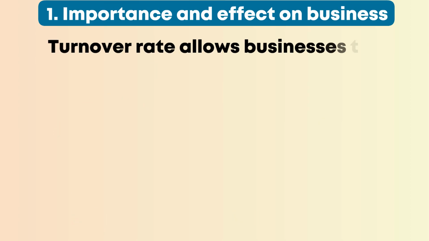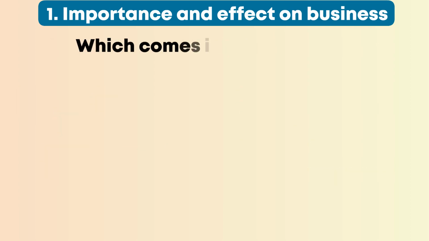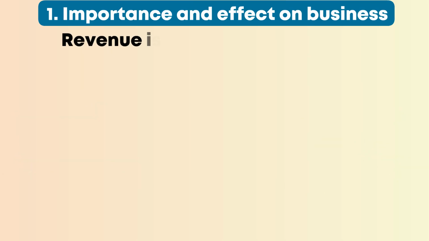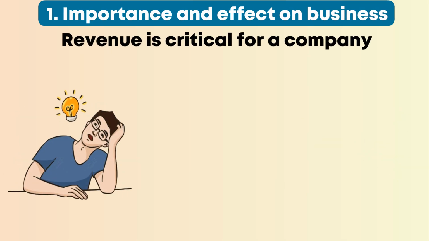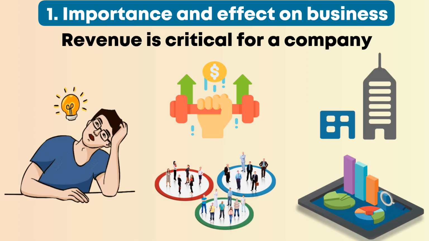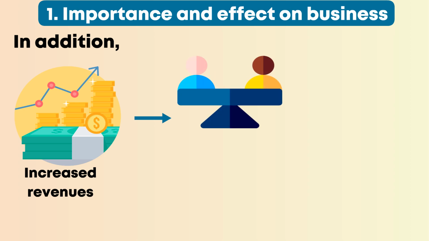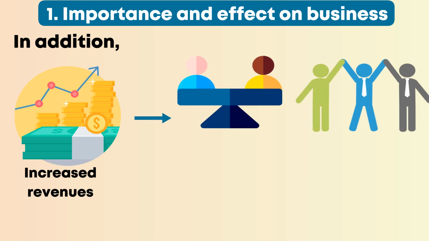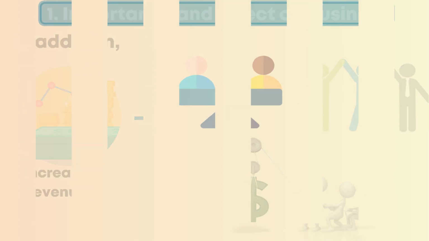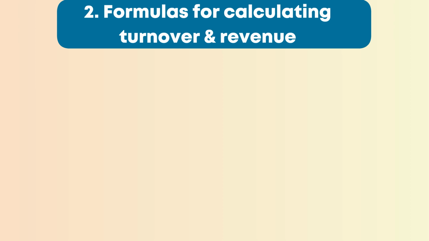Turnover rate allows businesses to determine their efficiency in managing company resources, which comes in handy when planning and controlling production levels. Revenue is critical for a company because it helps management understand the strength of the business, its size, the customer base, and its market share. In addition, increased revenues indicate stability, showcase business confidence, and make it easier to raise capital on credit or get loans.